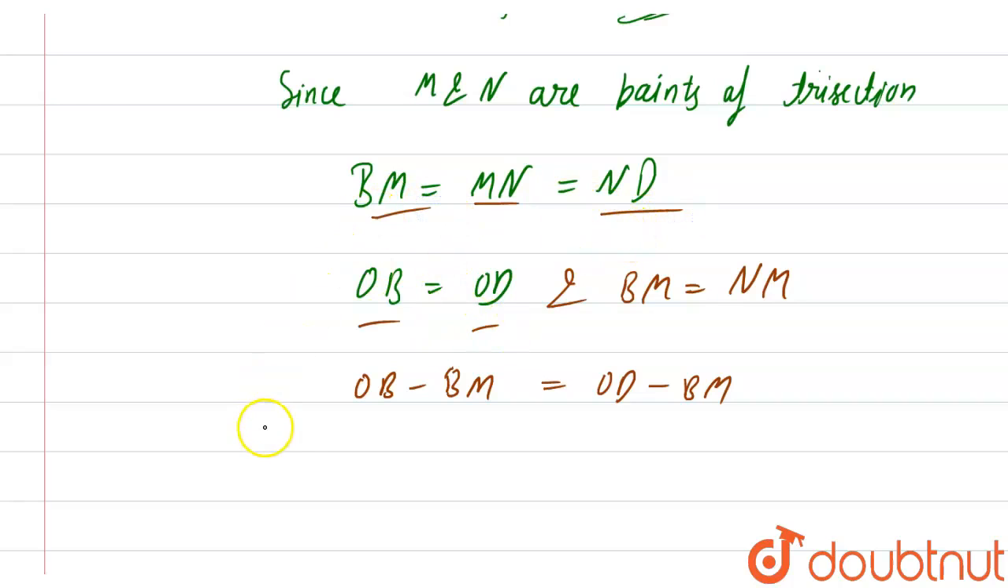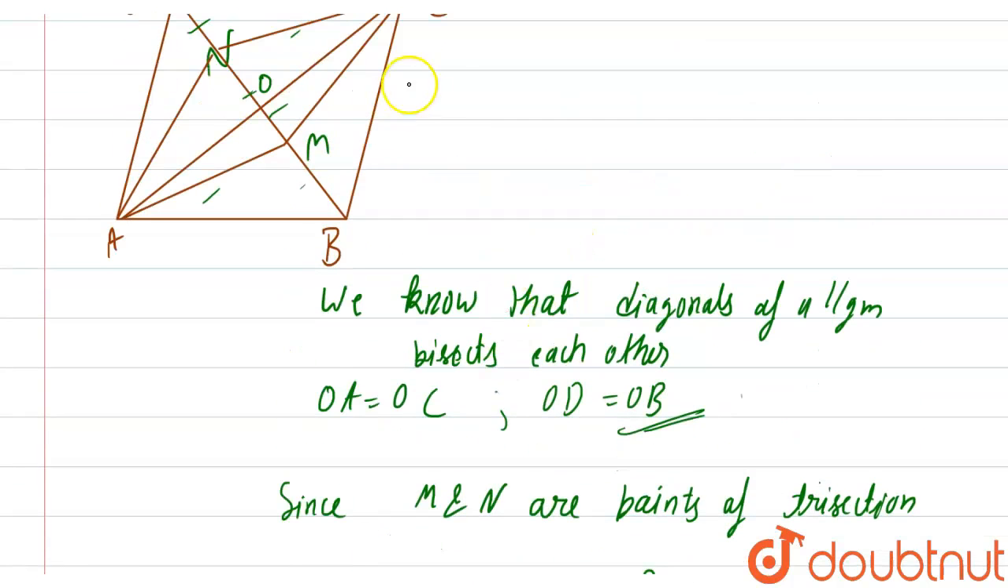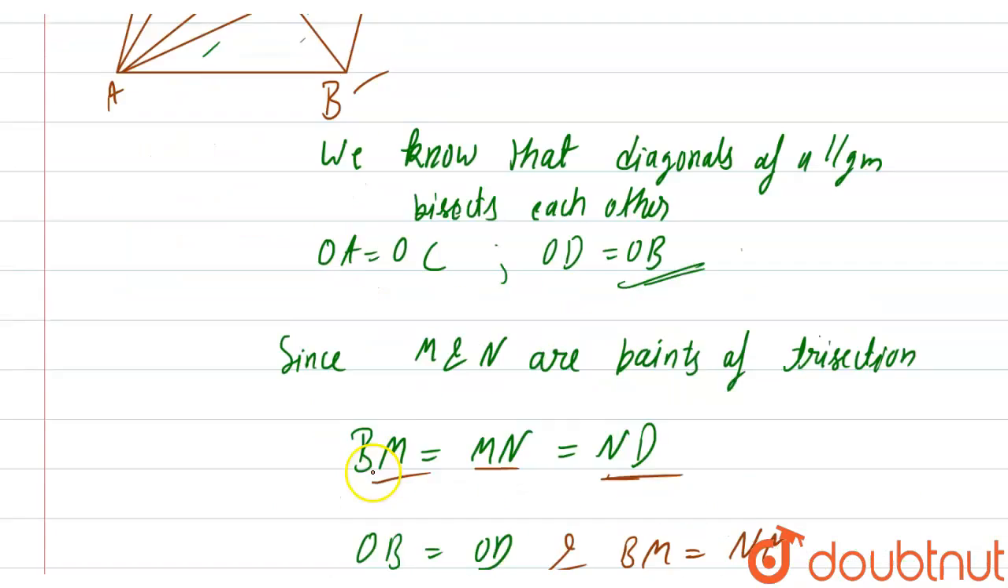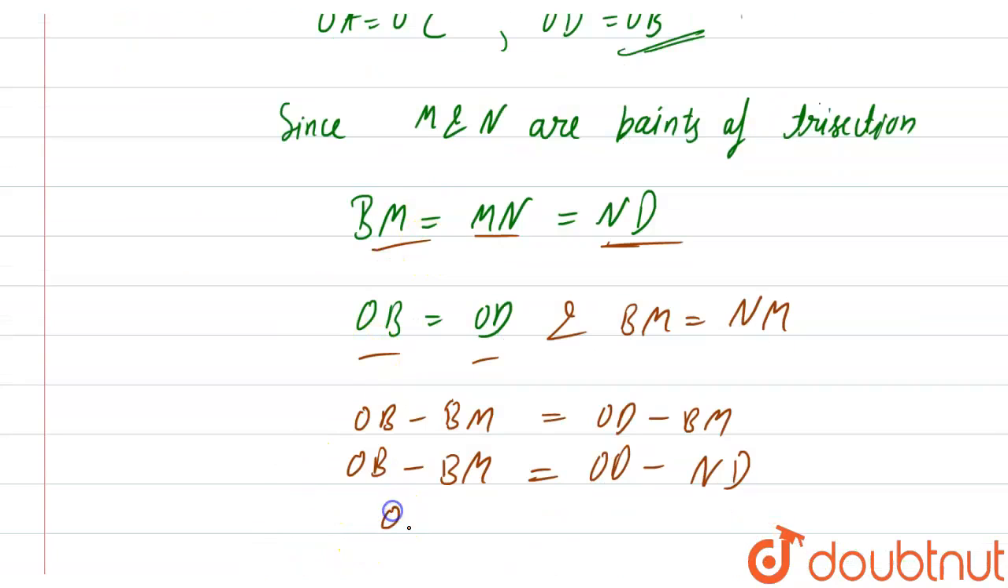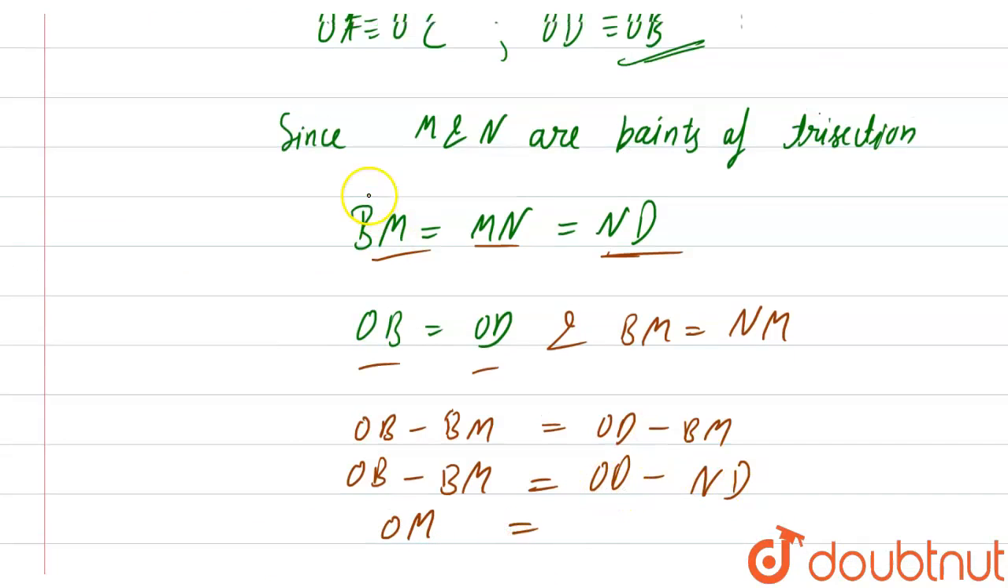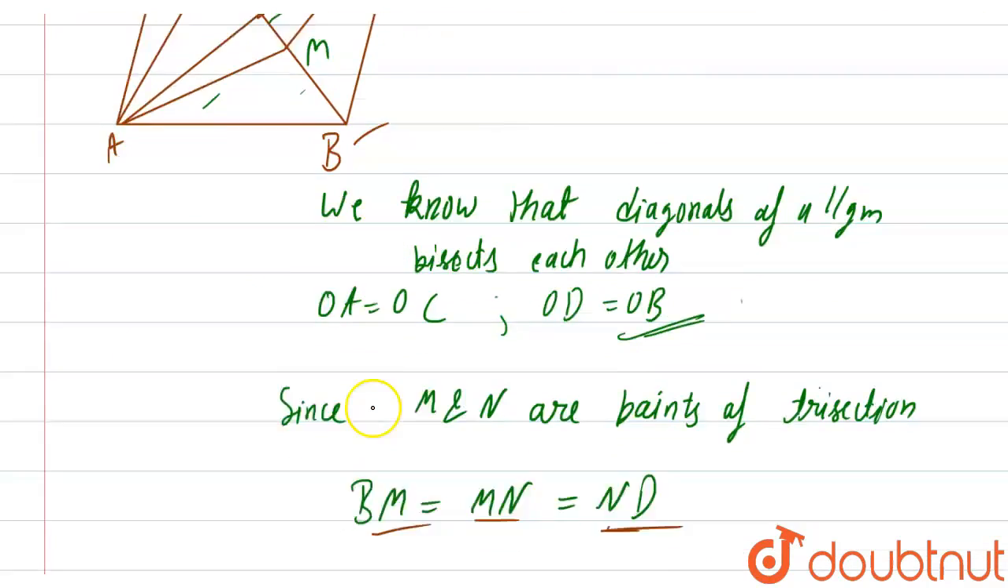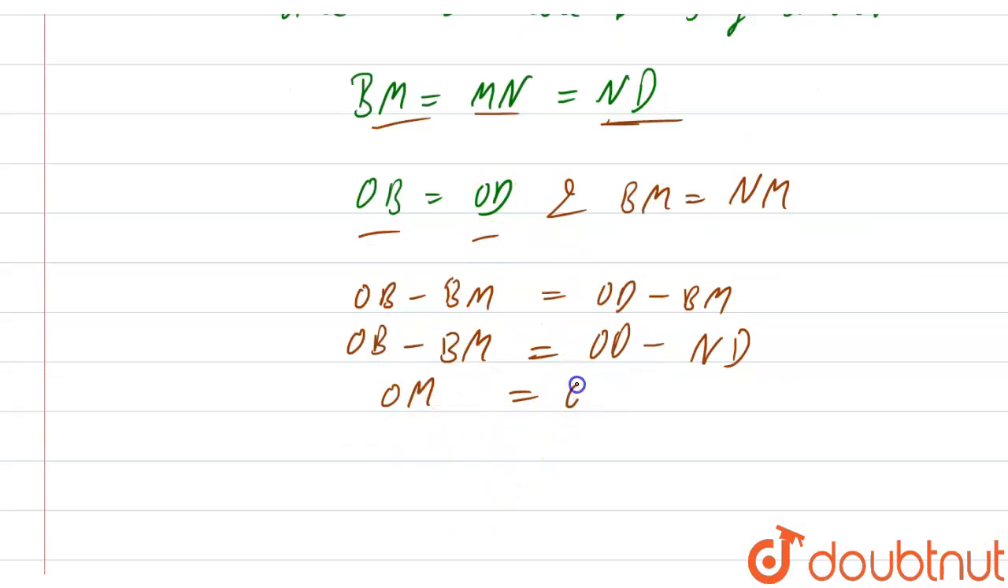If BM is equal to ND, then OB minus BM will be equal to OD minus ND. Let's check OB minus BM. OB is from here to here, and we are subtracting BM, so we are left with OM. So OM will be equal to OD minus ND. OD is this, we are subtracting ND, so we are left with ON. So here we get OM is equal to ON.